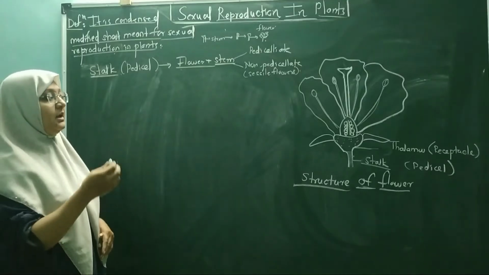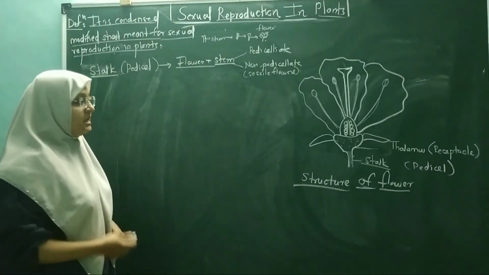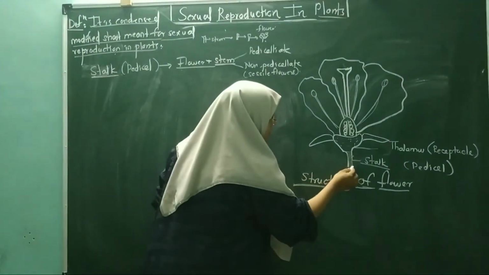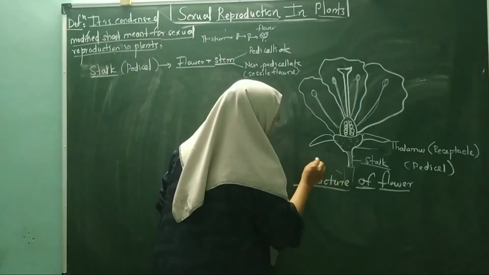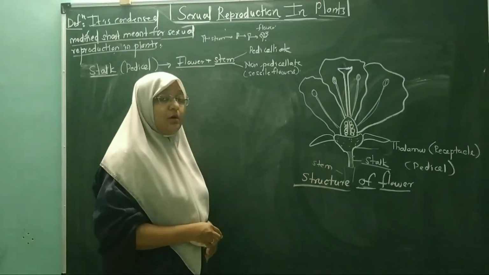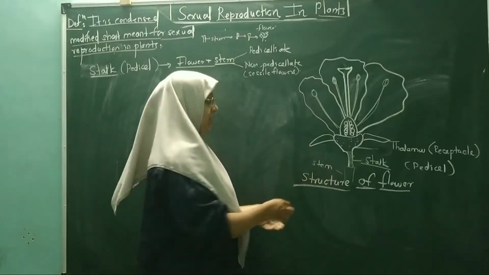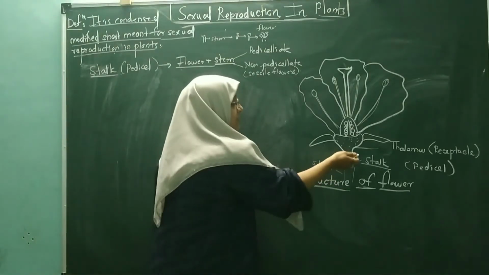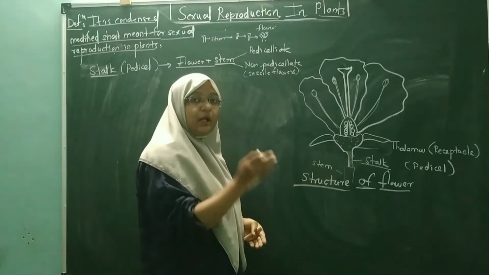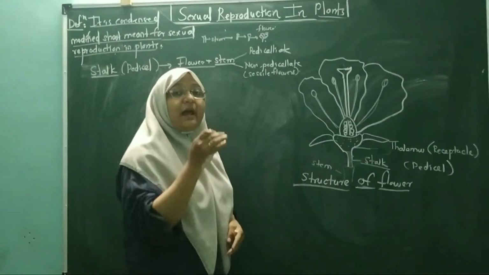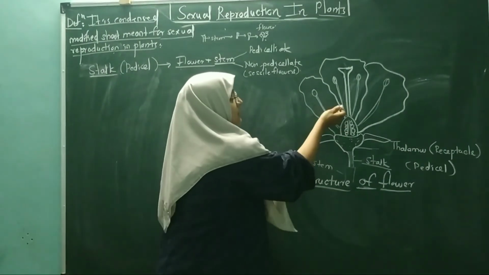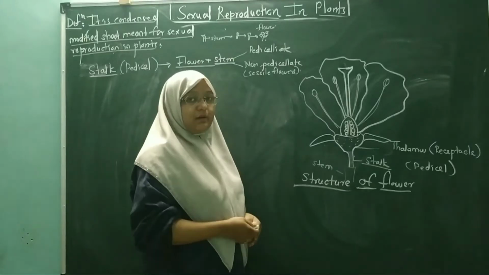So what is the main role of these pedicels? These pedicels are stalks that attach to the main stem. So the flower obtains nutrients from these stalks. These stalks help in the transfer of water and nutrients to the main flower or flower bud.